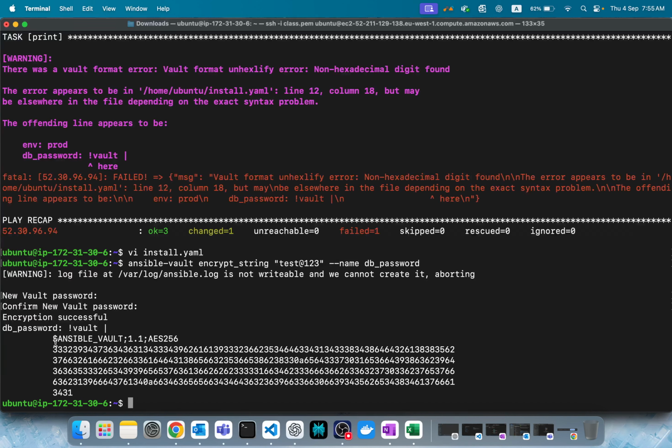In Jenkins, if you want to execute this playbook with the password, you add this password in the credentials section as a secret, and refer to that in the pipeline. Jenkins will read it. But manually, when you are executing, always use ask vault pass and give the password. Do not save it.